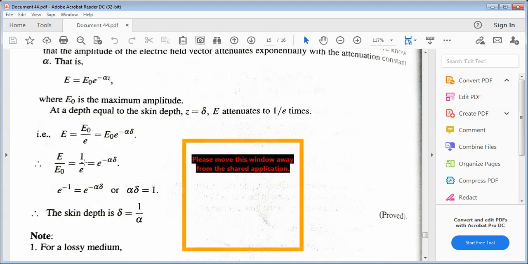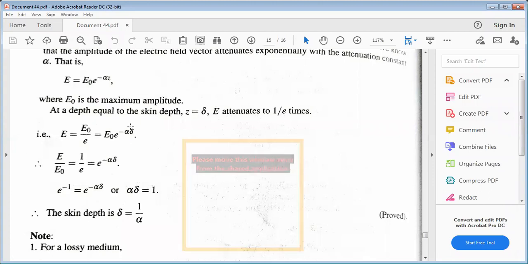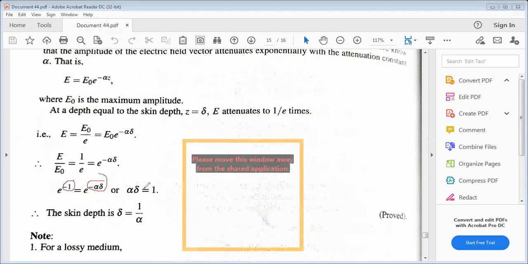So e power minus 1 equals e power minus alpha into delta. When we compare both sides, the minus signs cancel. Alpha into delta equals 1. So delta into alpha equals 1, so skin depth delta equals 1 by alpha.